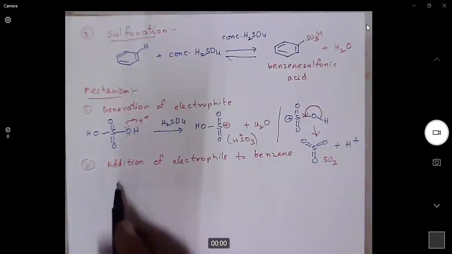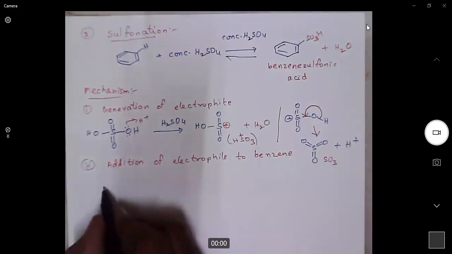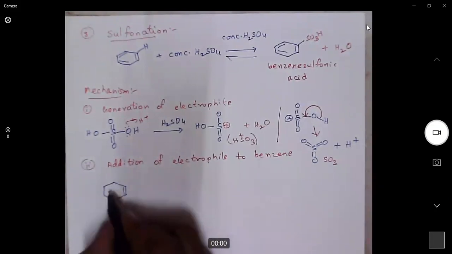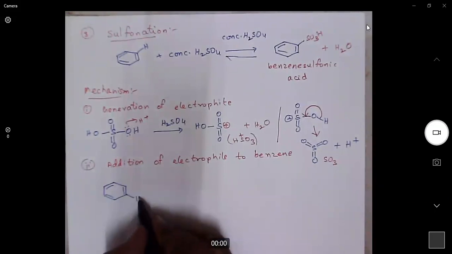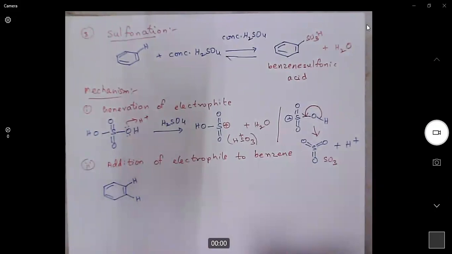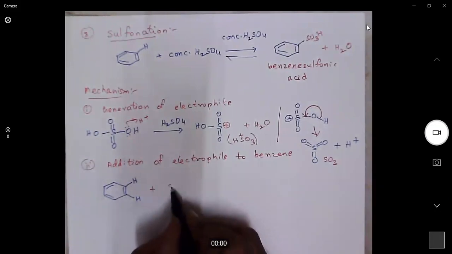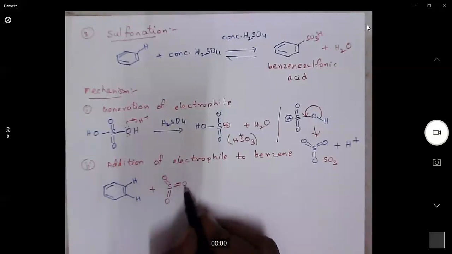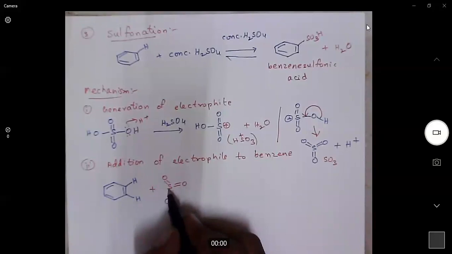Now, the next step is addition of electrophile to benzene ring. I'll represent only the two hydrogens. Because oxygen is more electronegative, oxygen will have partial negative charge and sulfur will have partial positive charge.